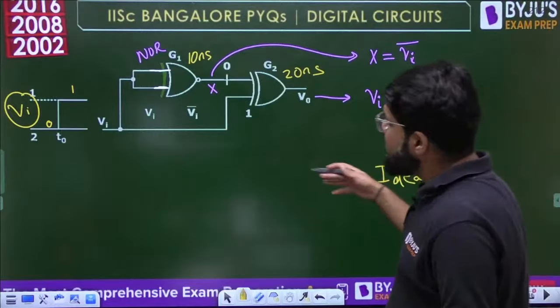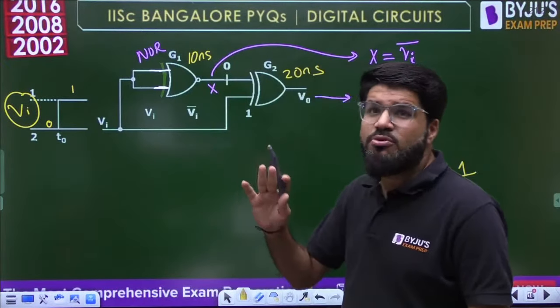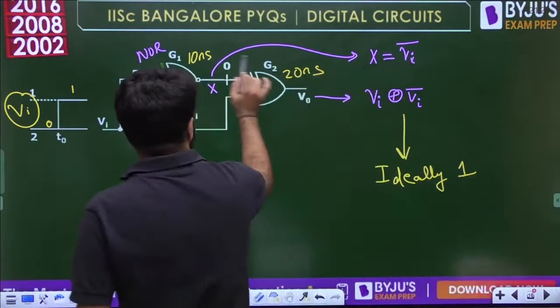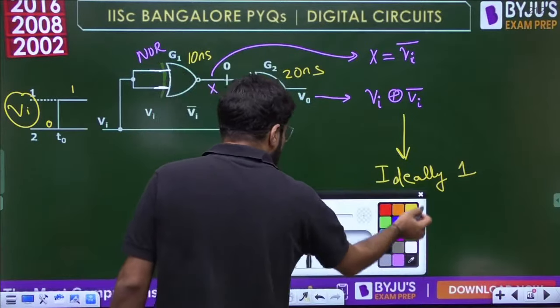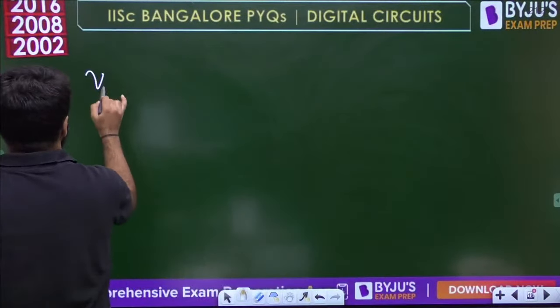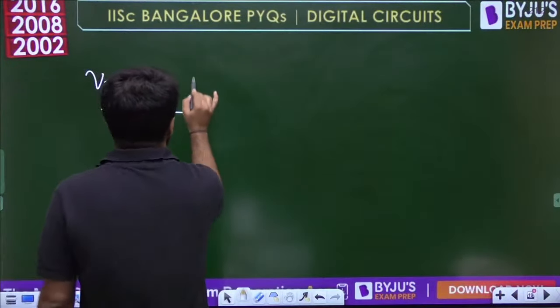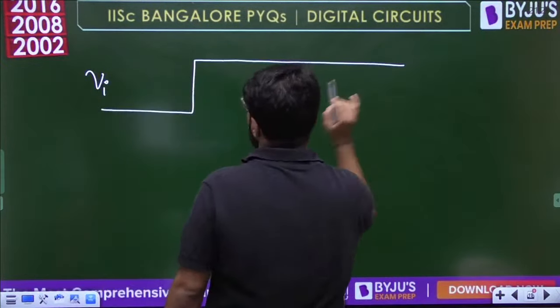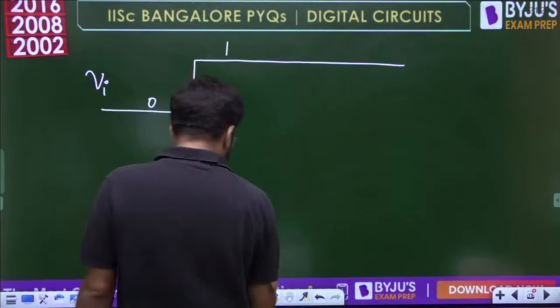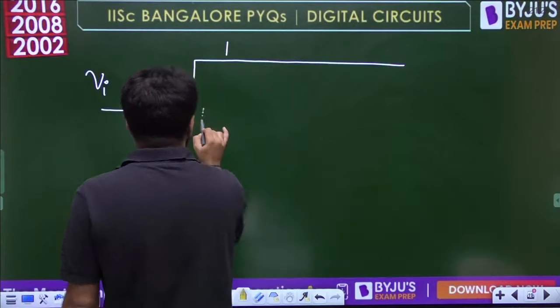So this is ideally 1, but will it be 1? No, it will not be 1, because we have to check with the delays. What is the delay mentioned? 10 and 20 nanoseconds. So let us draw this. Let us start with the Vi waveform. The Vi waveform is actually given to me. It makes an abrupt change from 0 to 1 at the time T0.